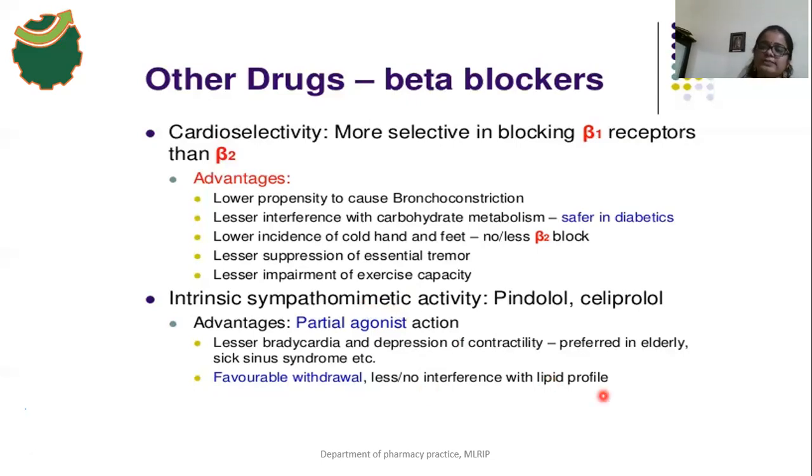So that's why pindolol and celiprolol should be used in coronary artery disease patients also, because there is no interference with lipid profile. That's why these drugs should be used in persons who are suffering with coronary artery disease.